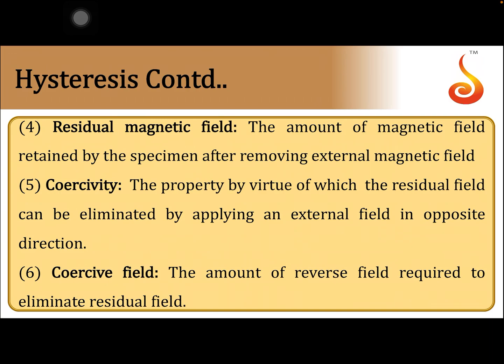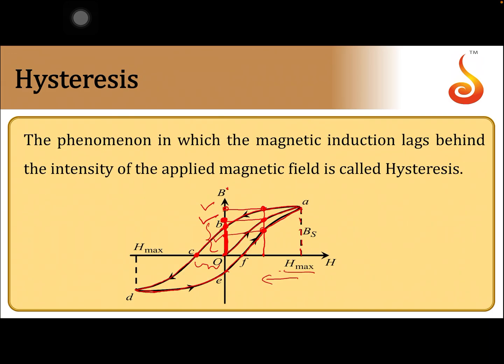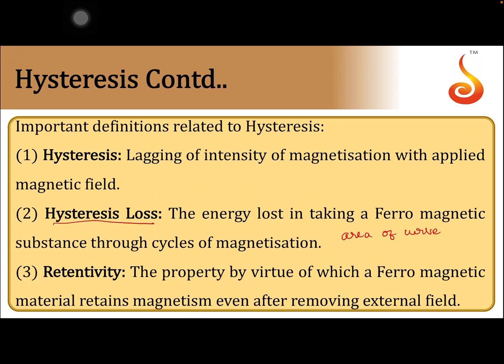Then coercivity: the property by virtue of which the residual field can be eliminated by applying an external field in the direction opposite to magnetization is called coercivity. The amount of reverse field required to eliminate the residual field is called the coercive field. In this graph, OC gives you the coercive field. Whatever remnant magnetization was there, to make it 0, you have to apply a field in the opposite direction. That is called the coercive field.